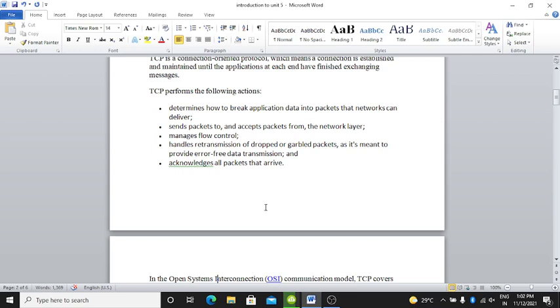Next, TCP sends packets to and accepts packets from the network layer. Next, TCP manages the flow control. TCP handles retransmission of dropped or garbled packets, which means it provides error-free data transmission, and acknowledges all packets that arrive. Clear? These are the actions performed by TCP.